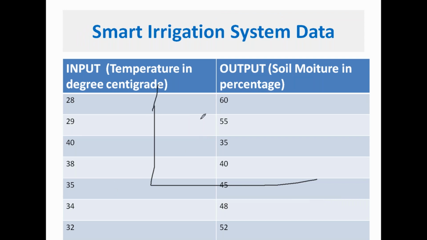At 28, 60 you have a point here, at 29, 60 you have another point here, at 29, 55 you have another point, another one at 40 temperature here, and then 35, so you have another point here. So you'll be getting different points here. Based on these points, you have to understand how you can combine all these points, how you can relate all these points. I'll be showing an example here.